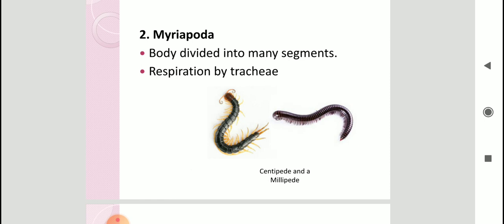Alright, you just have to remember that trachea means there are some air tubes present in their body through which exchange of gases takes place. And they have many legs. So these two points, respiration by trachea and body divided into many segments, these two points you have to remember while studying about myriapoda. Two common examples: centipede and millipede.